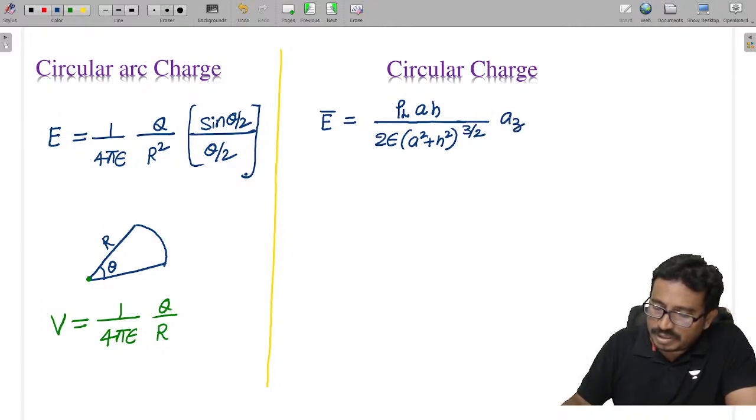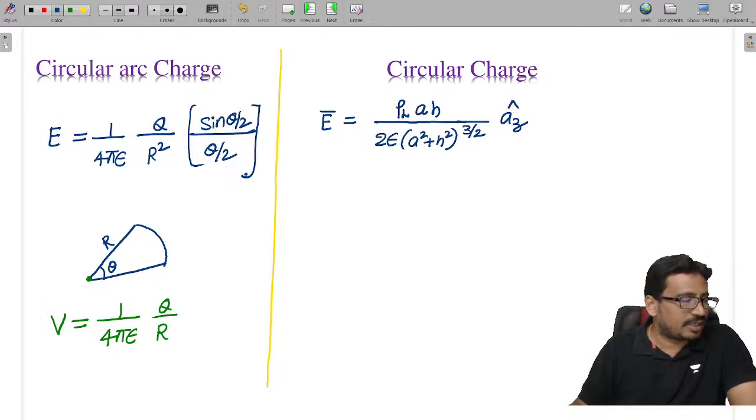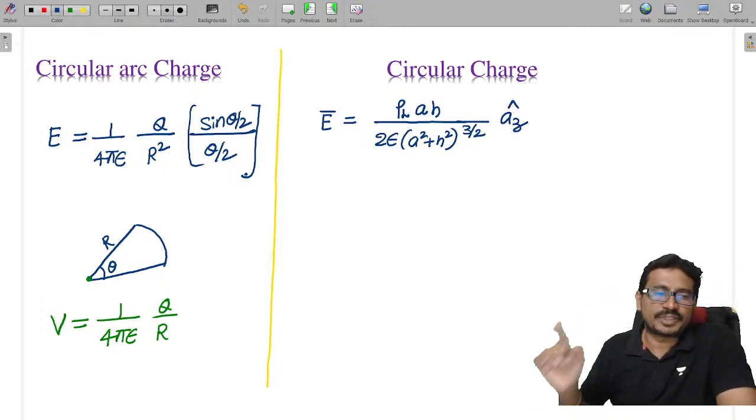If it is placed in the xy plane, the direction of the electric field is vertically upwards.